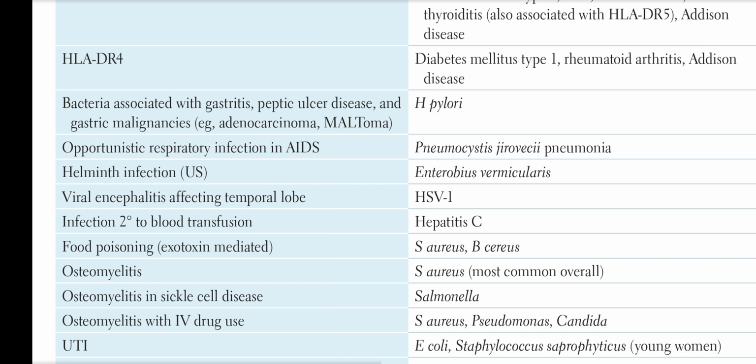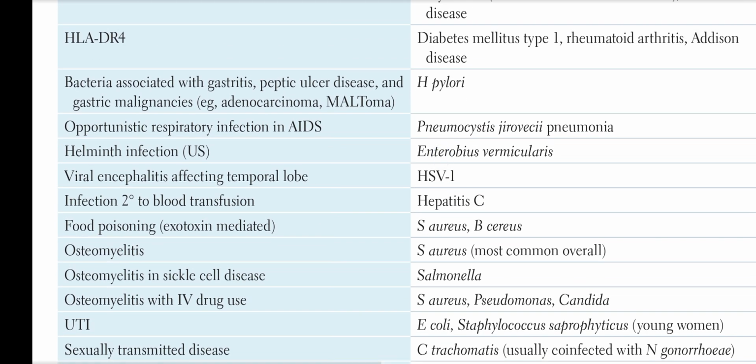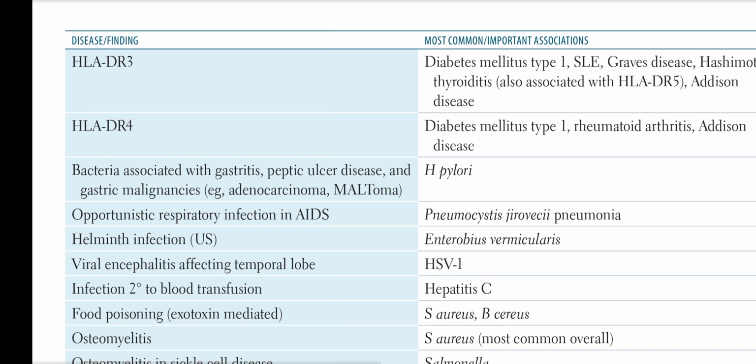Opportunistic respiratory infection in AIDS: Pneumocystis jirovecii pneumonia. Helminth infection in the US: Enterobius vermicularis.